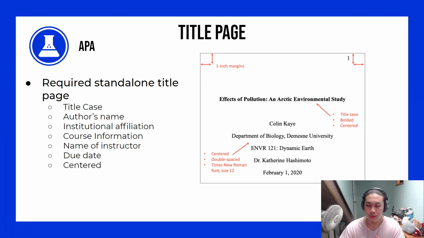If we direct our attention to the example for the APA title page, we'll see the title of this example being Effects of Pollution, an Arctic Environmental Study.